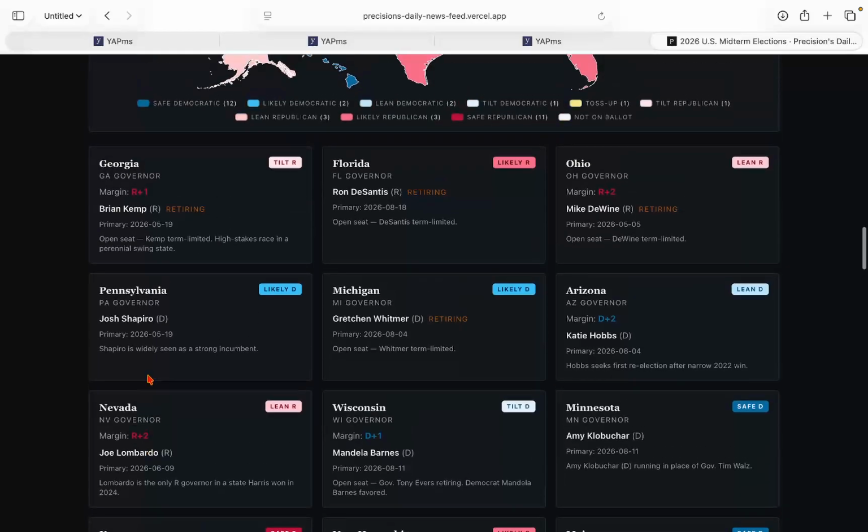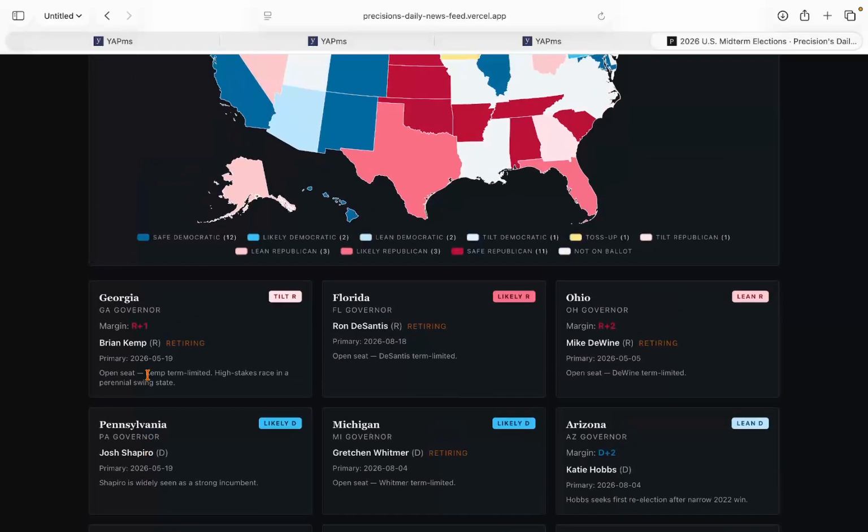So, Georgia, tilt Republican for their governor's race. We do have Brian Kemp getting replaced by, I believe it is Rick Jackson. Yes, Rick Jackson against Keisha Bottoms. That's going to be the race here officially. Keisha Bottoms isn't the best Democratic candidate. She also isn't the worst. The main reason why I'm saying she isn't the worst, even though she is very bad, is because she's going to get a lot of the African American turnout very well.